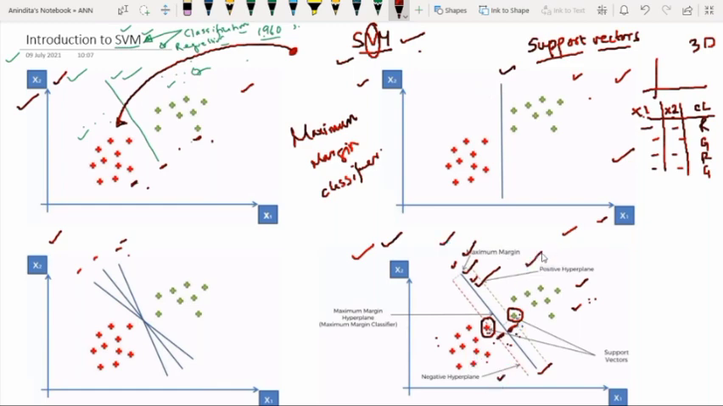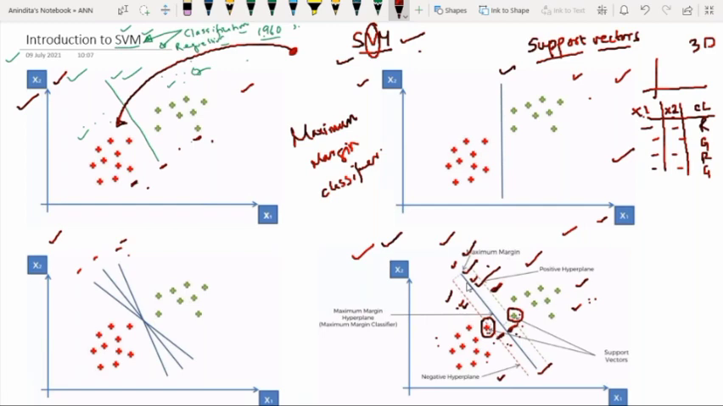So in the green side, the dotted line is called the positive hyperplane, and in the red side, this dotted line is known as the negative hyperplane. It does not really matter in which order you name them. This can be known as positive or negative hyperplane, or this can also be known as positive or negative hyperplane, right? So this is the basic diagram that we are considering for the support vector machine algorithm.